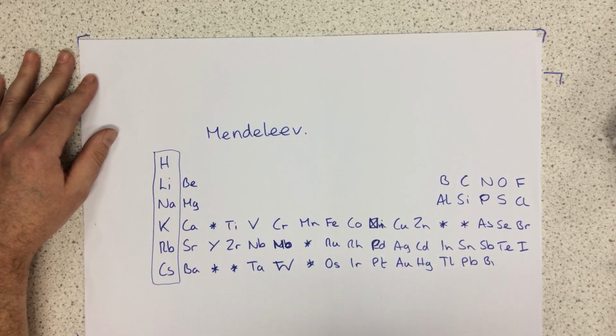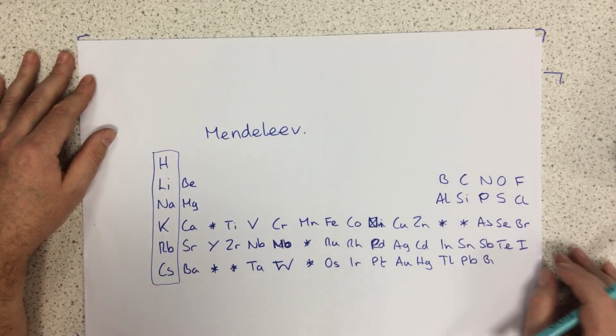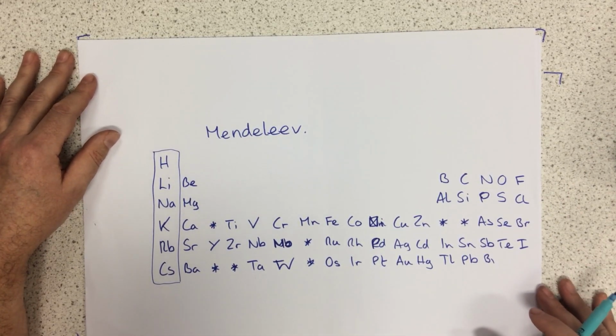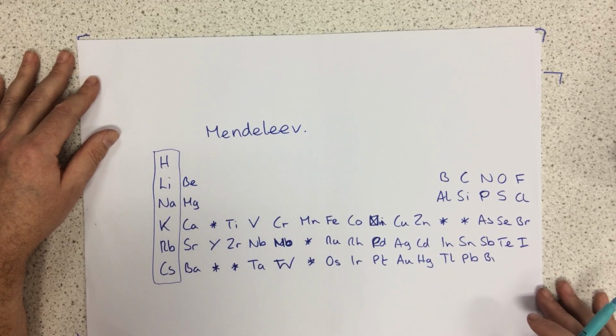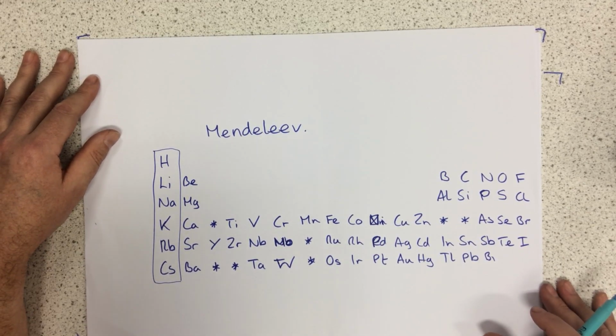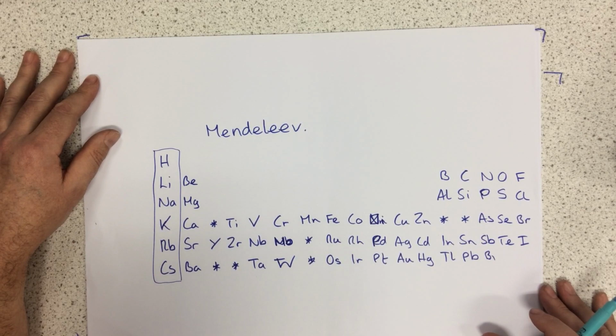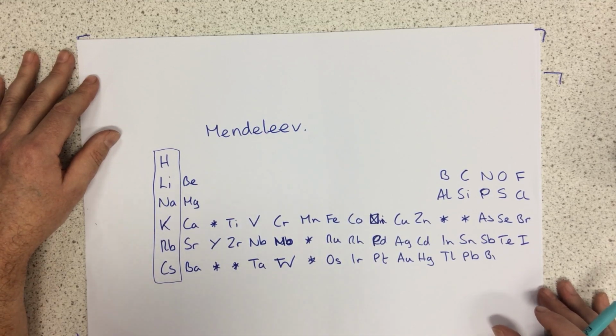Other things that came out from his periodic table was that sometimes he noticed that elements were actually in the wrong order, and he switched them round. This is a particular stroke of genius because there are some elements whose masses don't correspond to their atomic number. This is because they may have slightly more neutrons, they may have different isotopes, and the result is that overall when you measure them they give a heavier mass than you'd expect. He overlooked this and just put them in based on their properties.